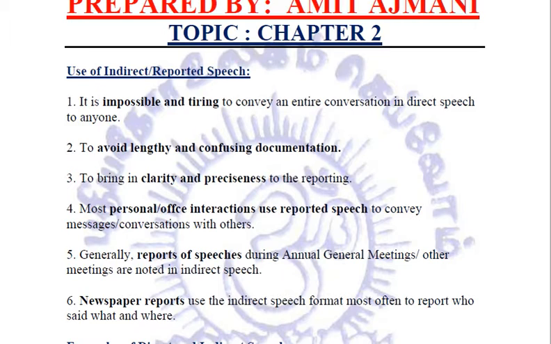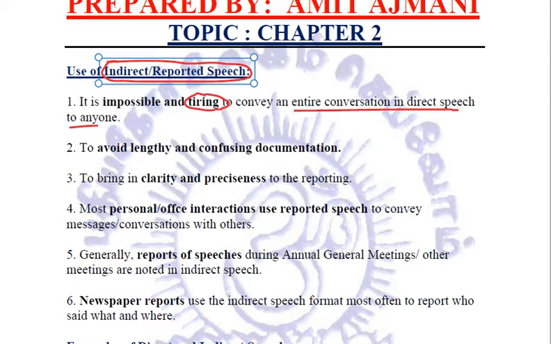Now, we'll be relating where we use the indirect or the reported speech. There are so many times when, if the entire conversation is made in direct speech to anyone, it becomes tiring and at times it is almost impossible to do it.